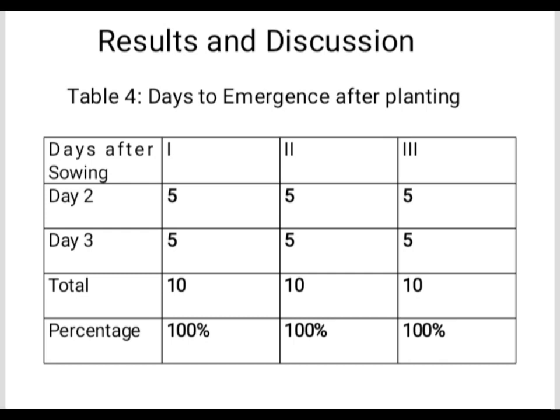Table 4 shows the days of emergence, and this indicates that replications 1, 2, and 3 all have the highest emergence percentage of 100%, indicating a relatively efficient and timely seed emergence. So, here we can see that Bidens pilosa sprouts when it is planted in the soil.